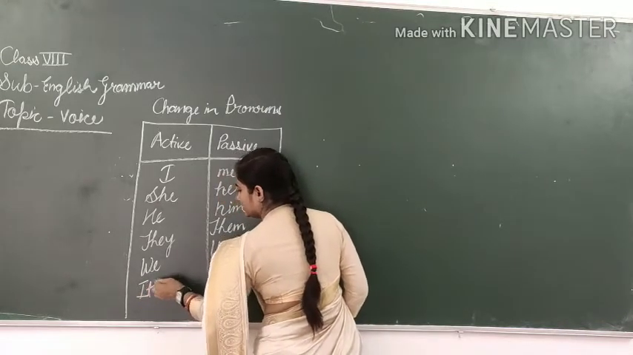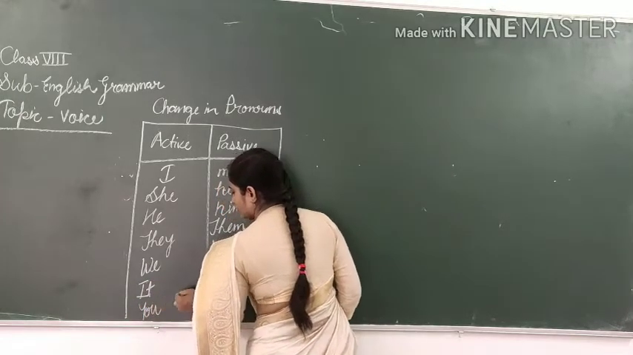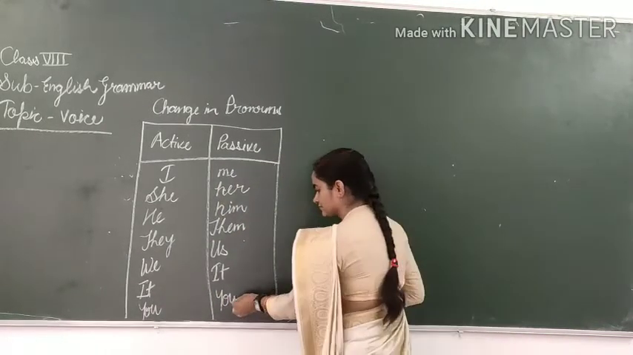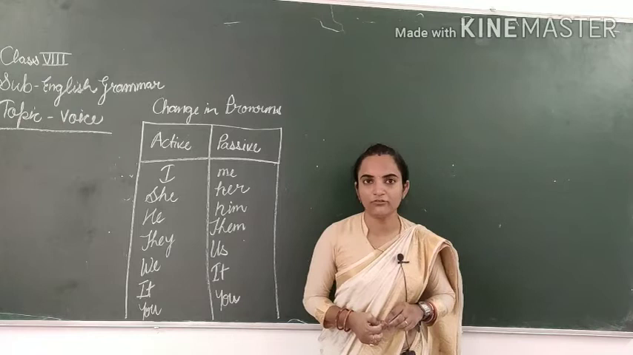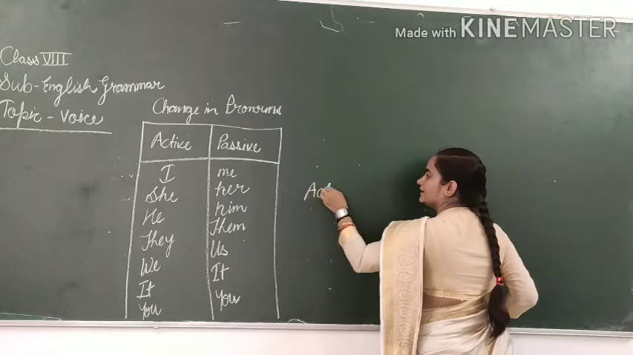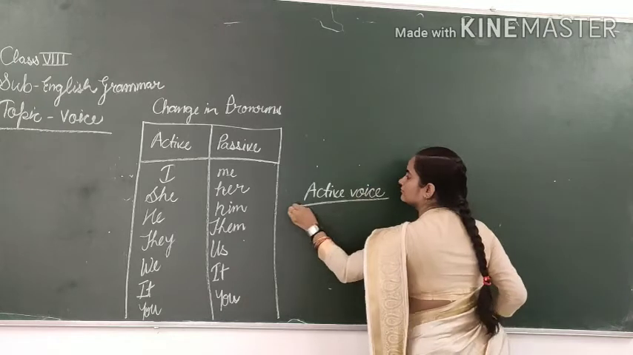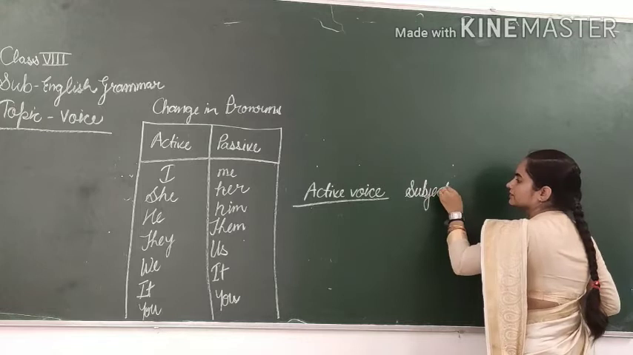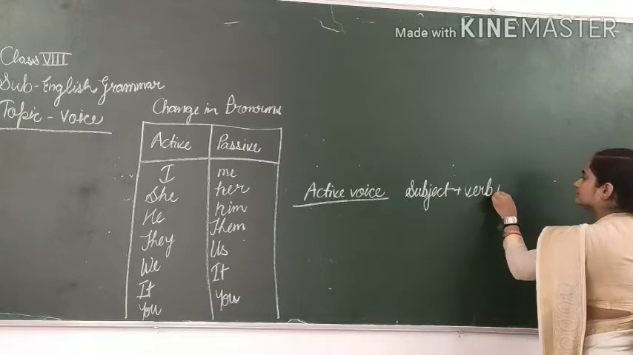There is no change in it, and you will also be, as usual, you. Now have a look at the structure of the sentence for active voice and passive voice. For active voice, what will be the structure? Firstly subject, then verb, and after that object.